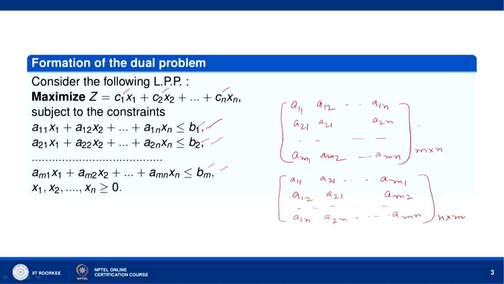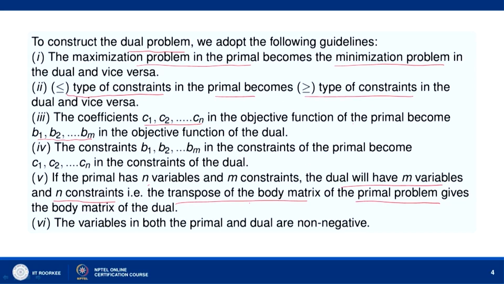So, here the body matrix is of size m by n, and here it is of size n by m, the transpose of the body matrix of the primal problem. So the transpose of the body matrix of the primal problem gives the body matrix of the dual. The variables in both the primal and dual are non-negative.